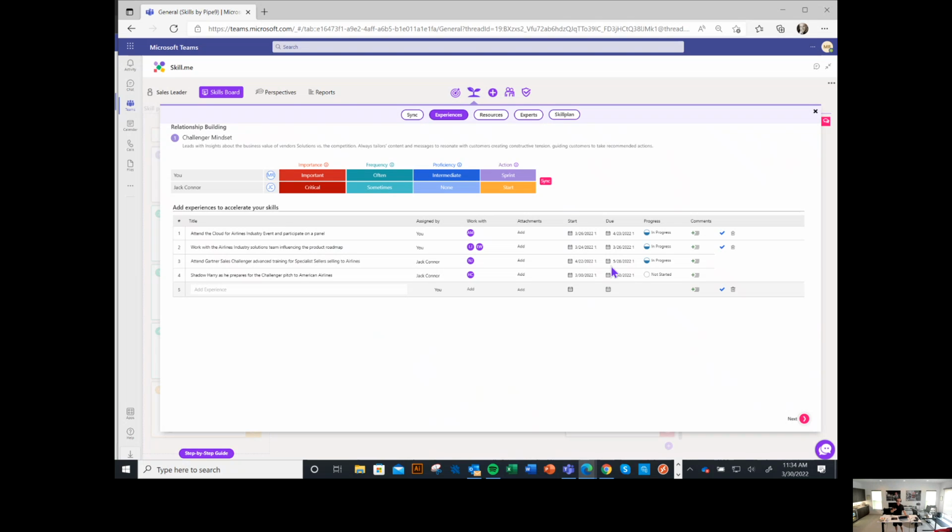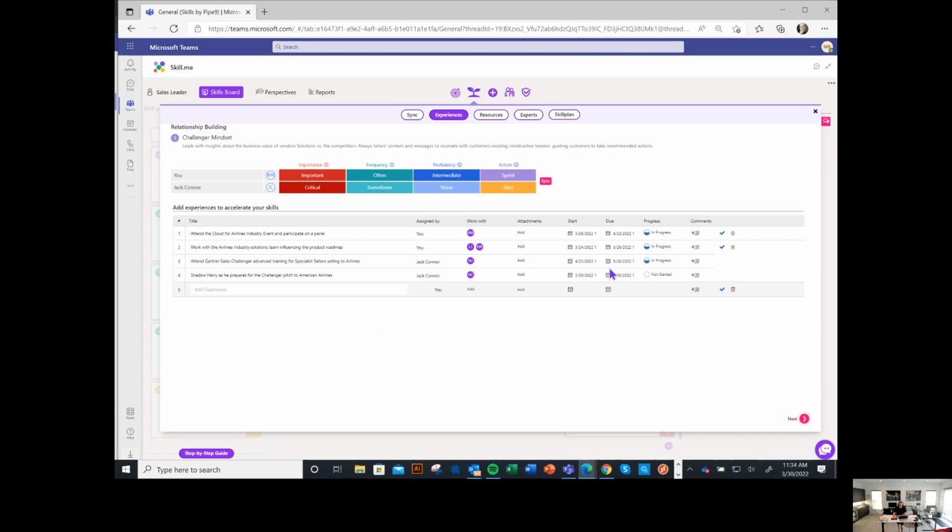And Mason can obviously add his experiences, and Jack can suggest experience. Now, all of this information is really important information that we need to have for our Connect conversation, because we want to talk about the priorities that we've set. And then we want to talk about the things that we're doing, these experiences that we're having, that we're focused on going through, developing to help us develop the skills that we've prioritized.